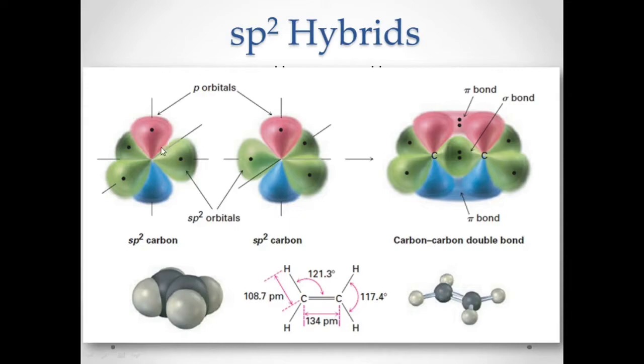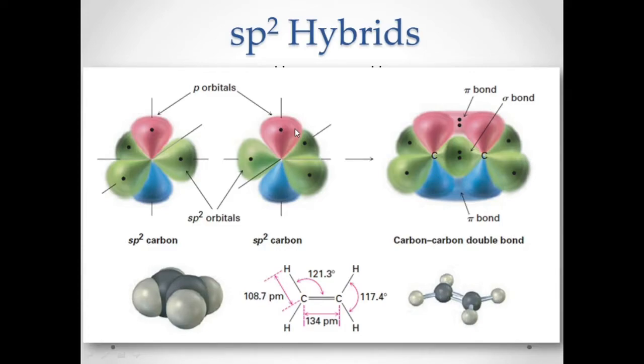And this p orbital here and the other p orbital there can interact with each other because they are symmetrical. So this P and that P will interact, but this lobe here will not interact with your P because they are unsymmetrical. Okay, so take note of that.